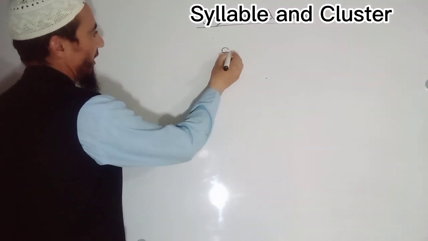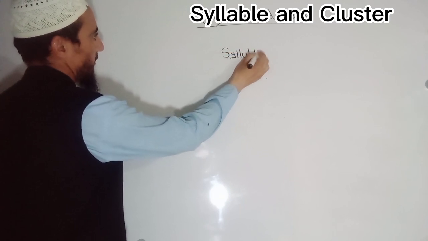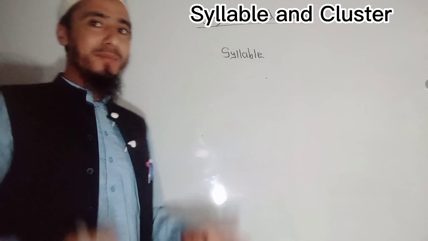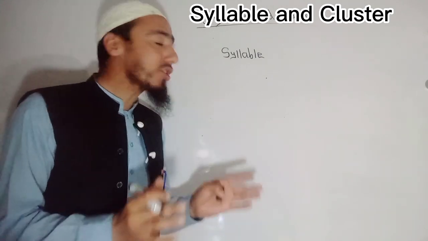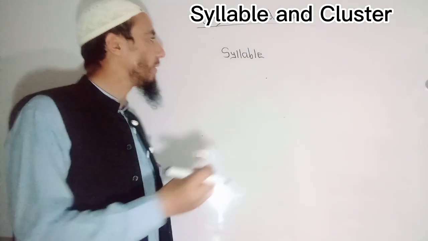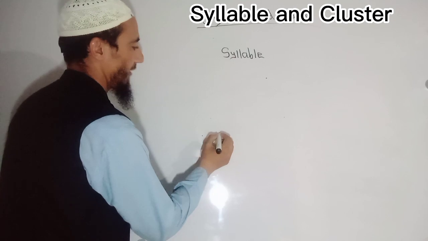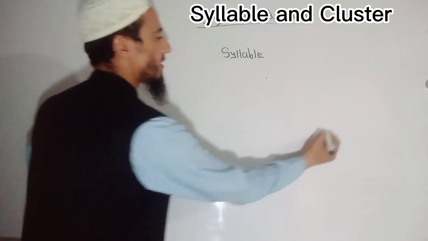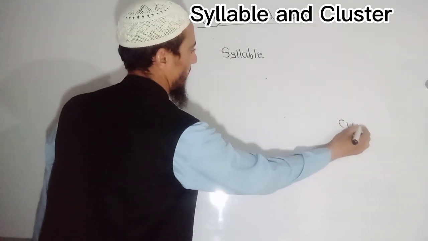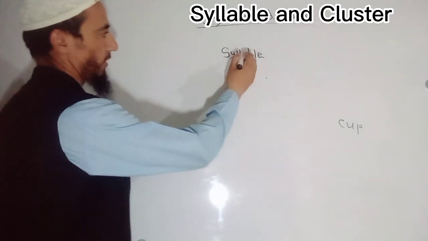First of all, I will write here "syllable". For example, if I am talking about the structure of the word cup, I will write "cup" here separately. Okay. Now I'm going to talk about a structure.